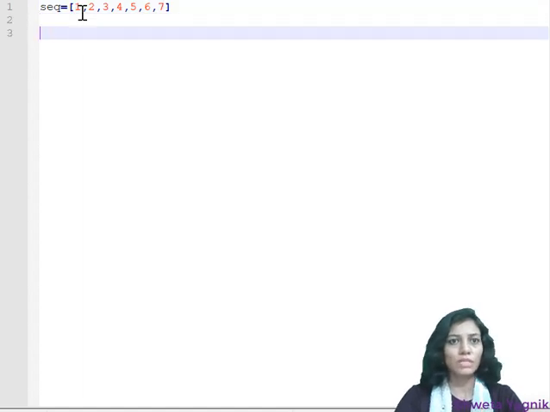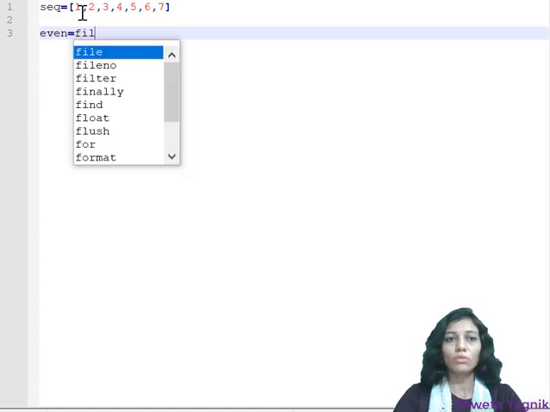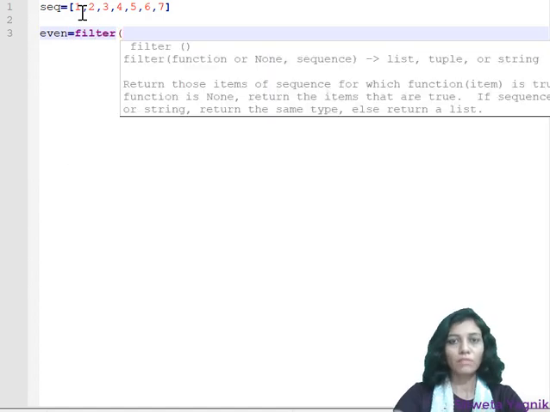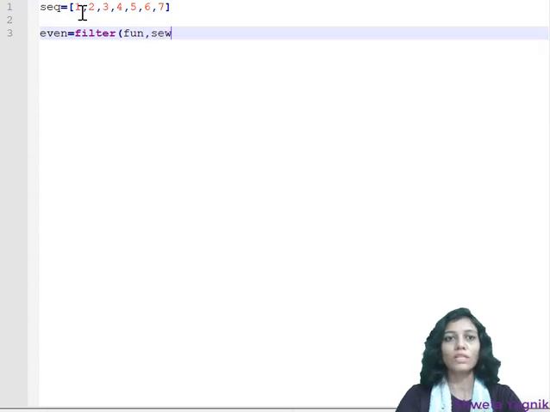So I'll have even equal to filter, which is an inbuilt function of Python. Filter has two parameters. First is the function and second is the sequence on which that function will be applied.